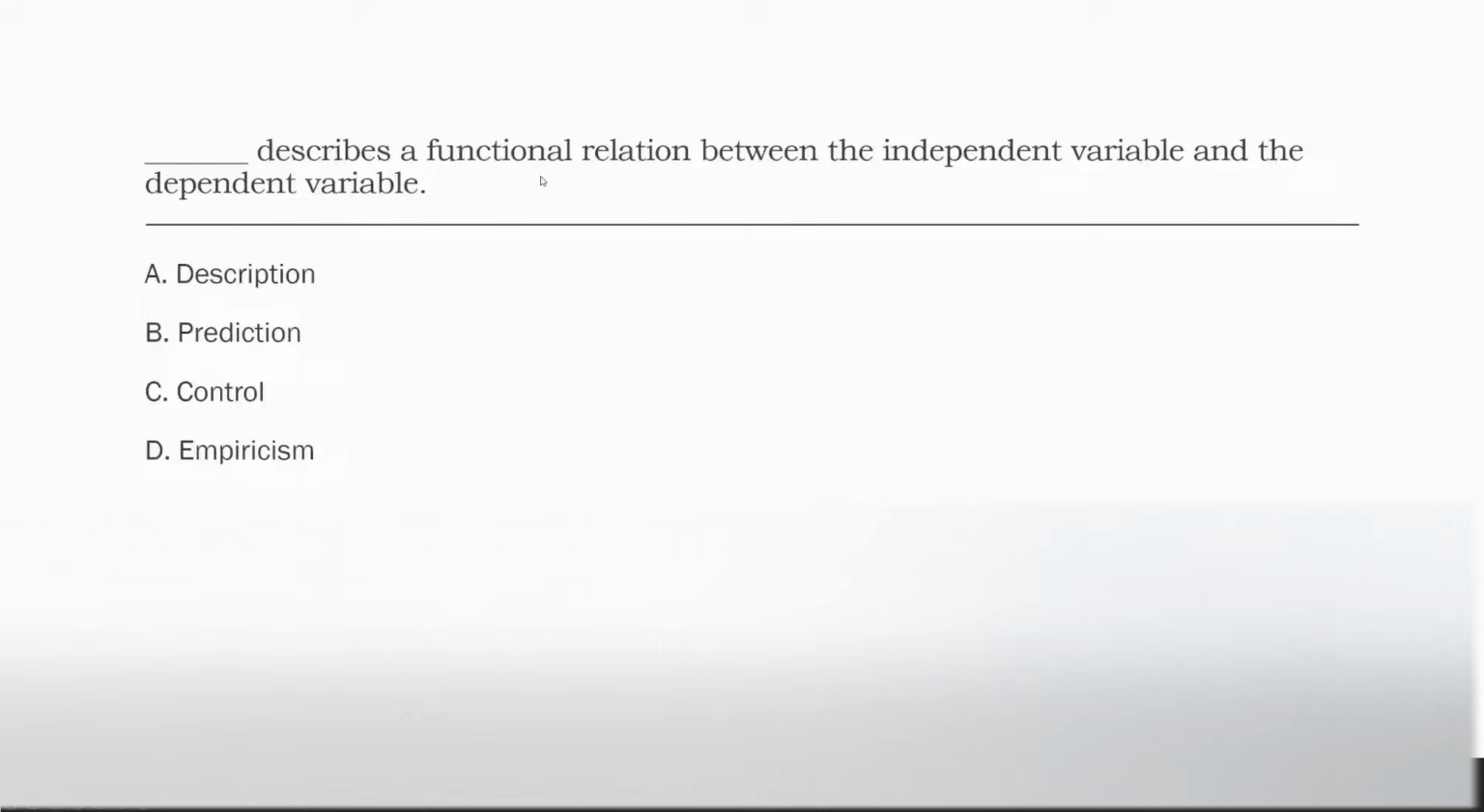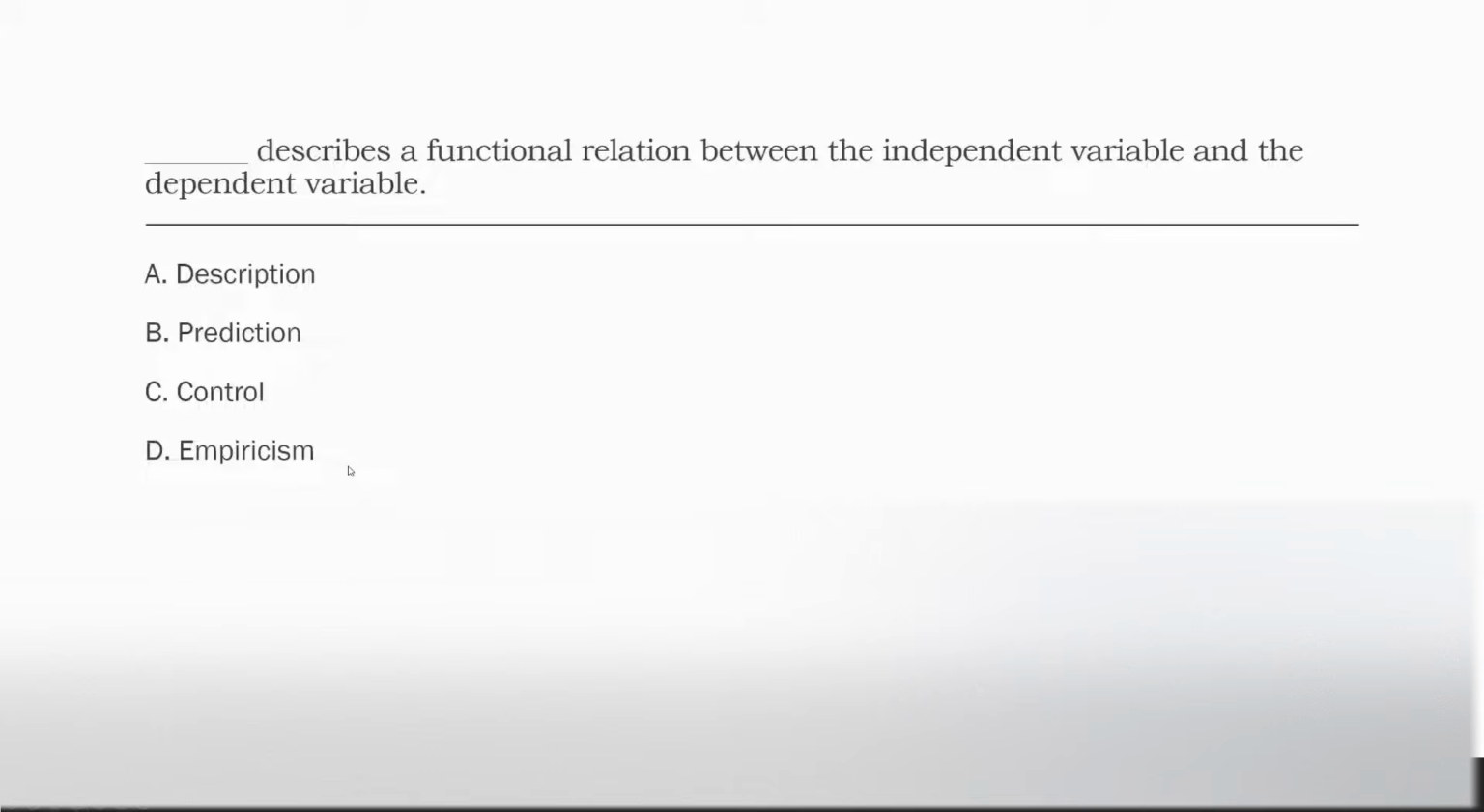Blank describes a functional relation between the independent variable and the dependent variable. So if we look at our answer choices, we have our goals, right? Our goals of science. We want to achieve description. We want to achieve prediction. We want to see or achieve control.